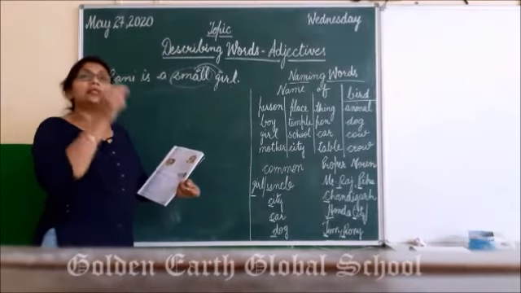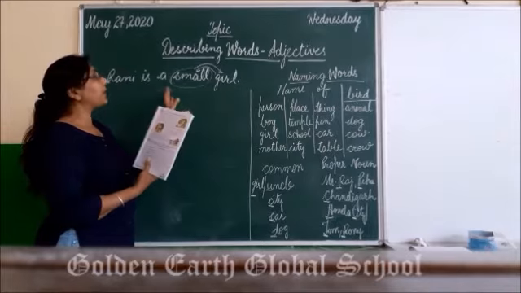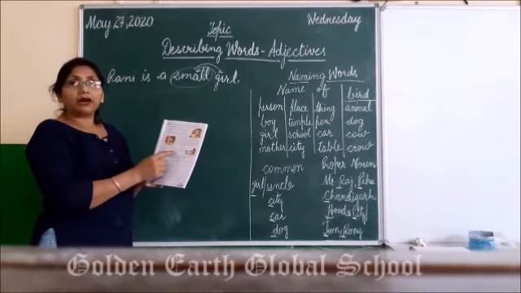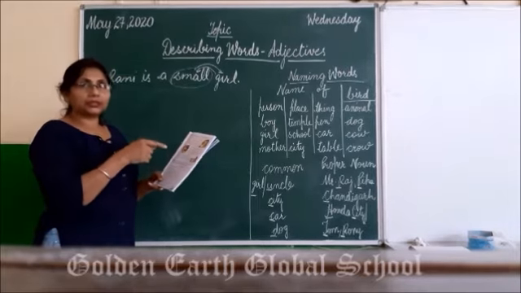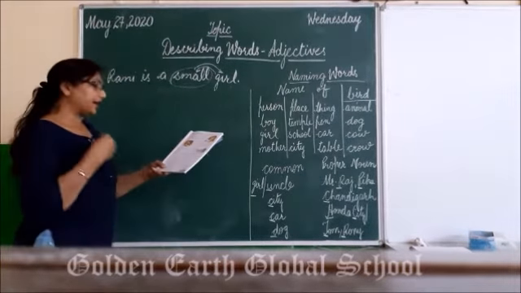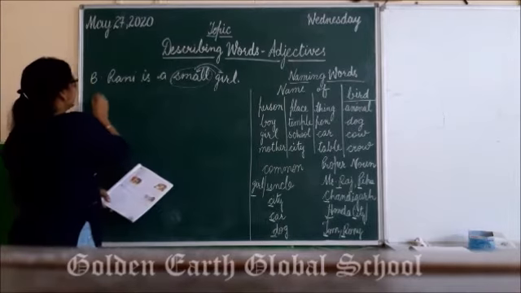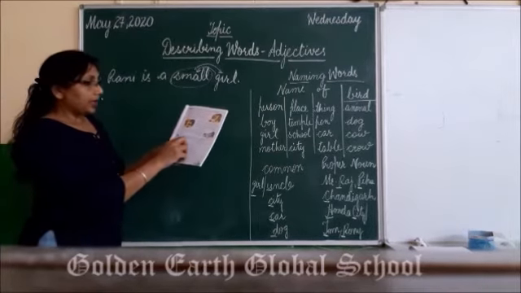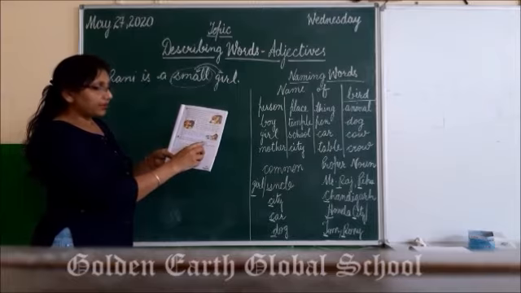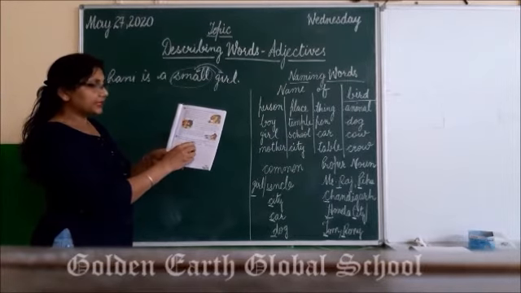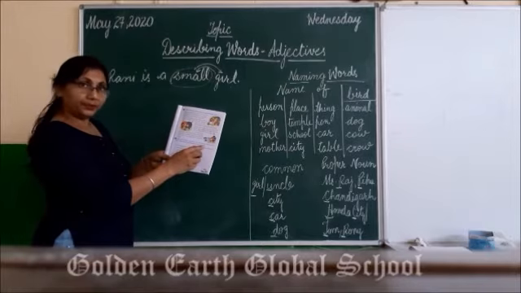Right, students? In the same way, you have to pick the describing word in the whole paragraph and you have to circle them. Right? And our next exercise is read the sentences given here. Pick the naming words and the describing words from the sentences and write them.